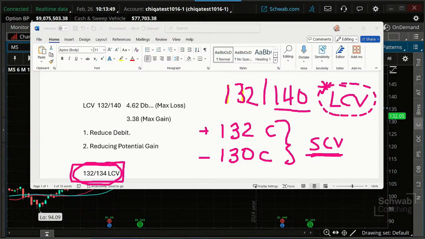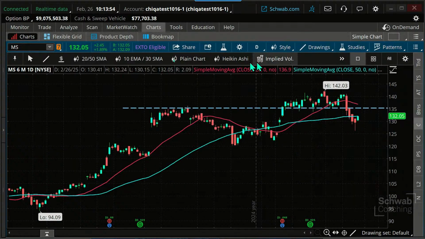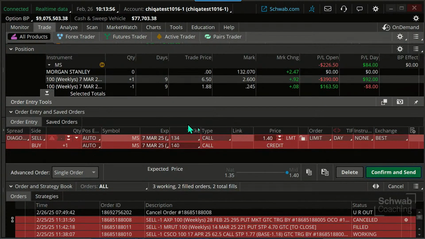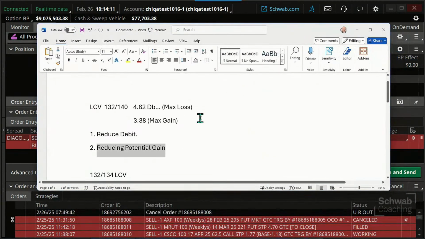Let's just see how big that's going to be. Let me get out of this and move this out of the way. So let's do this same thing, but instead of going 140 down to 134, I'm going to make this a 130. That brings in a $355 credit, 355 credit. Let's go back to our initial trade.